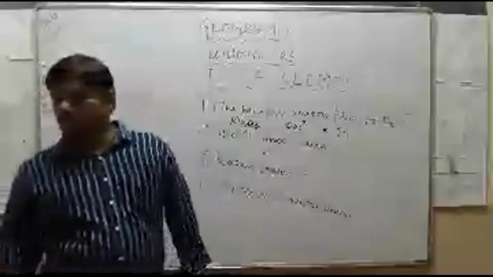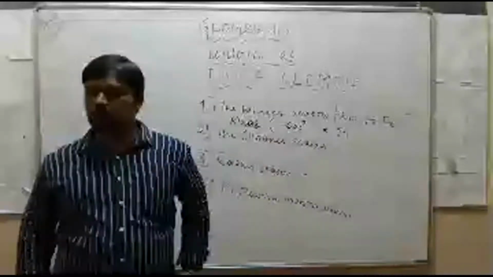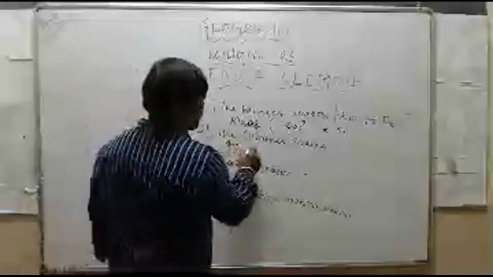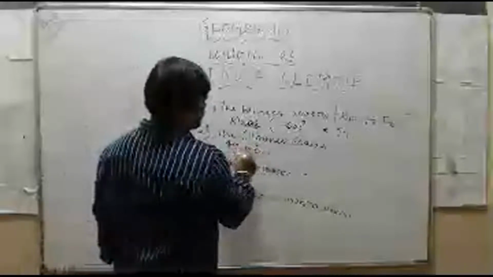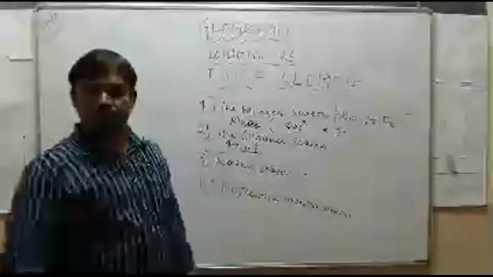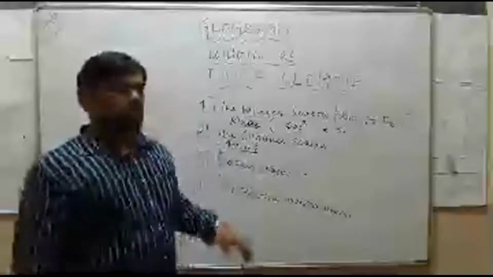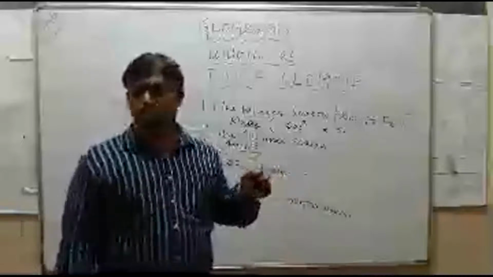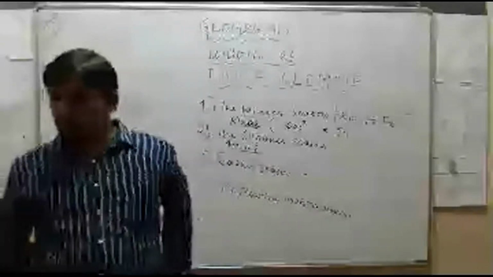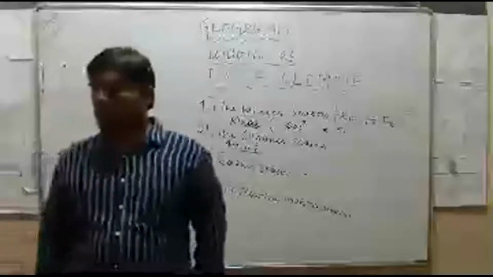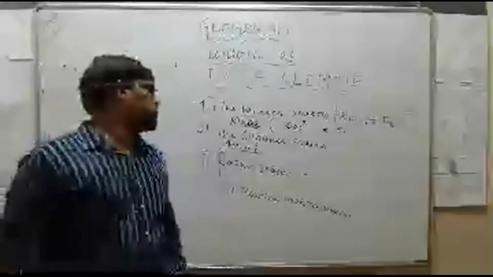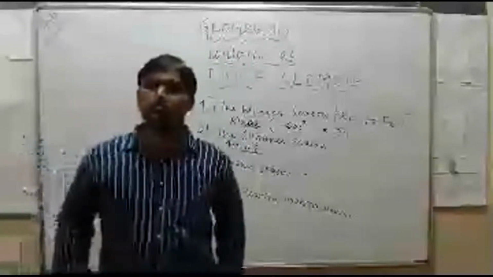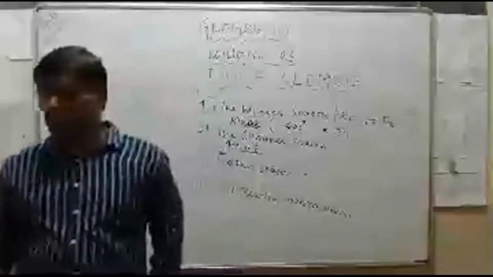Fourth point, the highest recorded temperature is 49.4 degrees Celsius. Already I told you, 49.4 degrees Celsius, which is the highest temperature recorded place in India, Ganganagar in Rajasthan. So it is hot, dry, and sultry. The highest recorded temperature is 49.4 degrees Celsius at Ganganagar in Rajasthan.